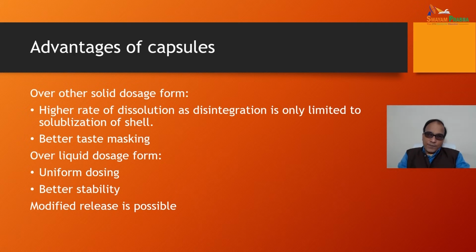Now what are the advantages of capsules? Let us discuss. Over other solid dosage forms, it has a higher rate of dissolution, as disintegration is only limited to solubilization of the shell. Only the shell is required to be solubilized, otherwise the content is directly available to the media. Better taste masking it can have over liquid dosage forms, and uniform dosing, better stability it shows, and modified release is possible in the capsules.